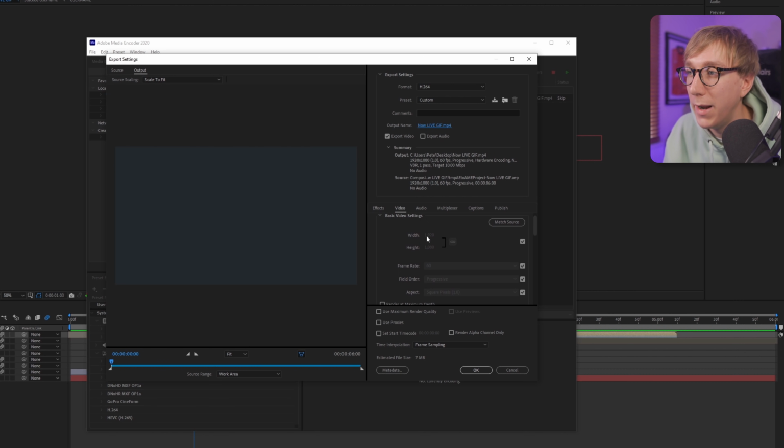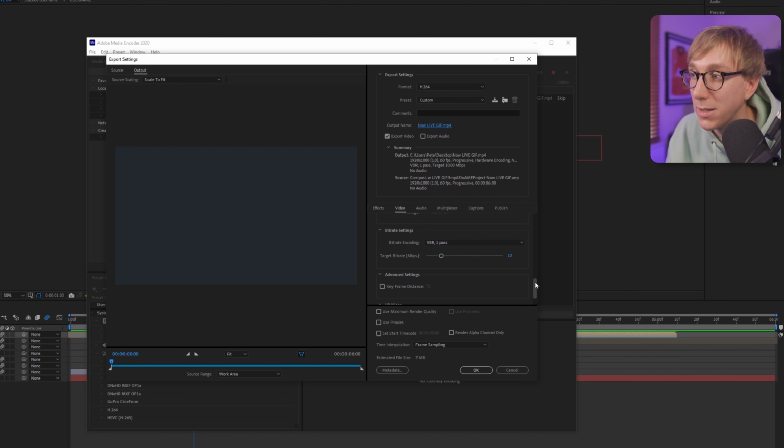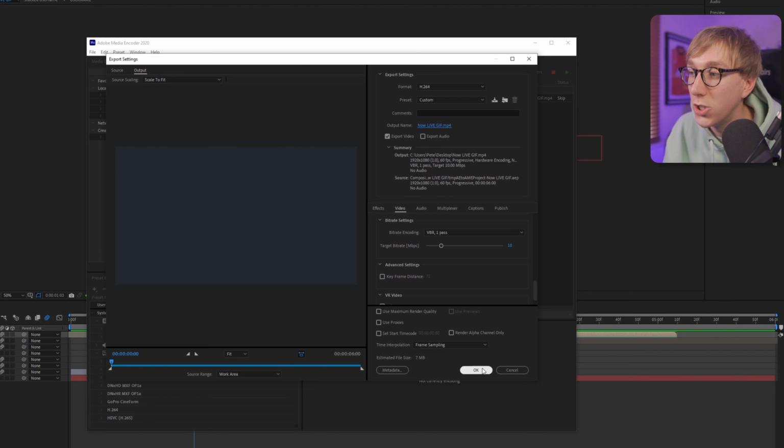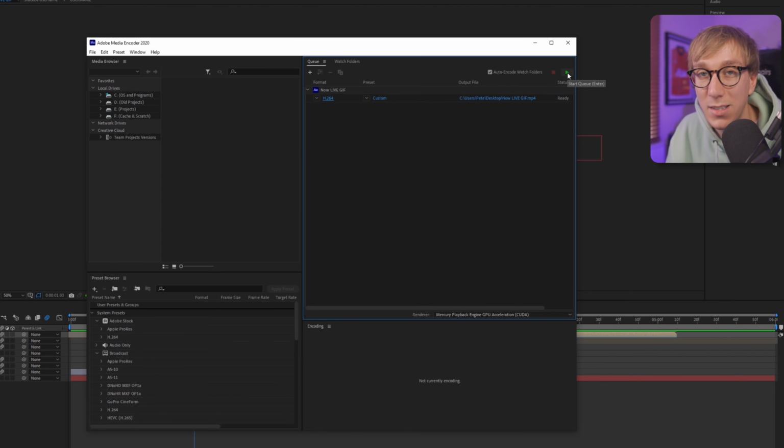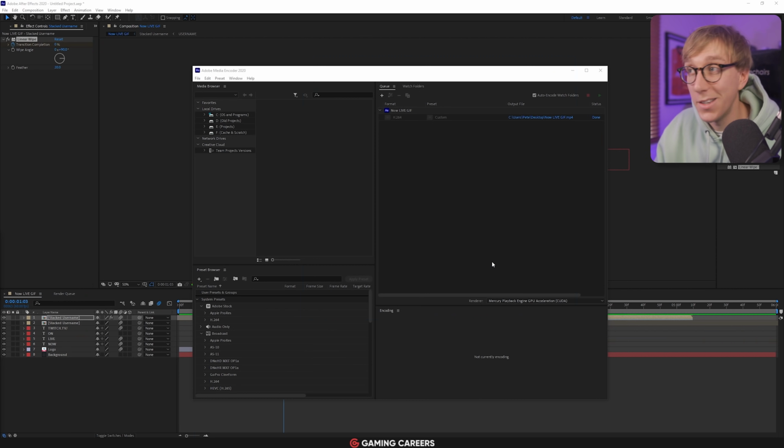I'm going to export mine out as 1920 by 1080 in 60 frames per second, exactly as we set up in the project. I don't think any other options need to be changed here. A bitrate of 10 megabits per second is absolutely plenty. So we can just hit OK, and then this little start arrow here to start the render. Since it's such a small animation, it should only take a few seconds to render out.